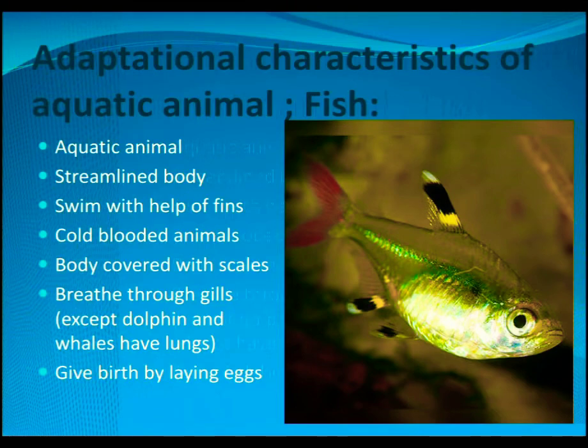Their body is covered with scales. The scales protect the skin of the fish from the attack of predators inside water and from the injuries of the corals. Next point, they breathe through gills. Most fishes breathe through gills except dolphins and whales. Dolphins and whales breathe through lungs. And this is an important point. You need to know which two aquatic animals breathe through lungs, and the answer would be dolphins and whales.